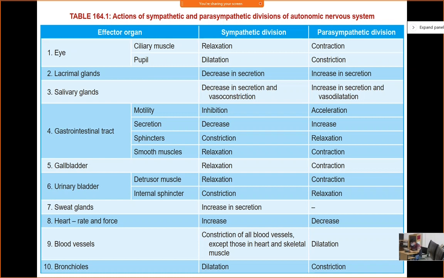bronchus, lung? Which type of receptor do we have in case of lungs? In case of sympathetic stimulation, is it bronchodilation or bronchoconstriction? Dilation. So which type of receptor must be there?